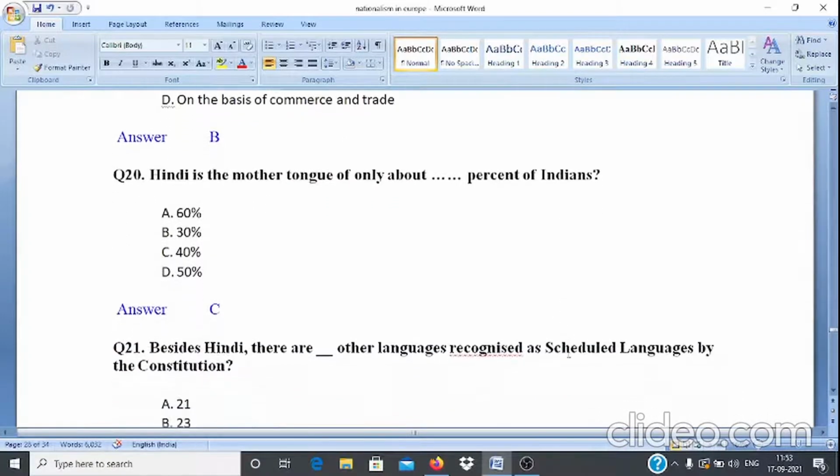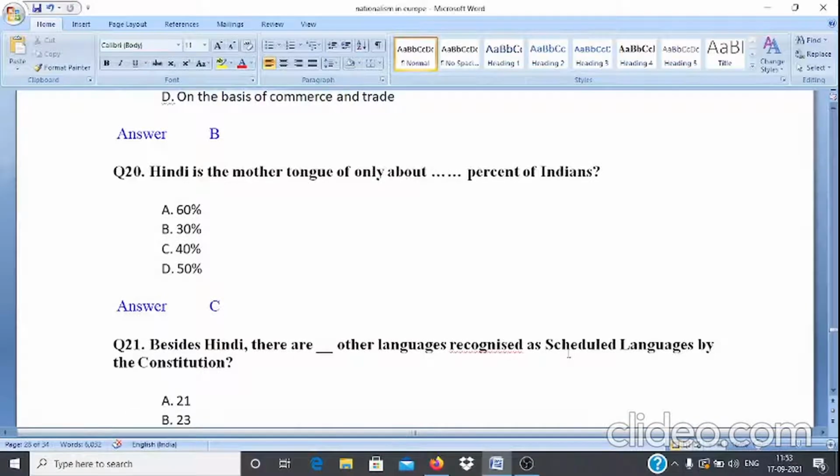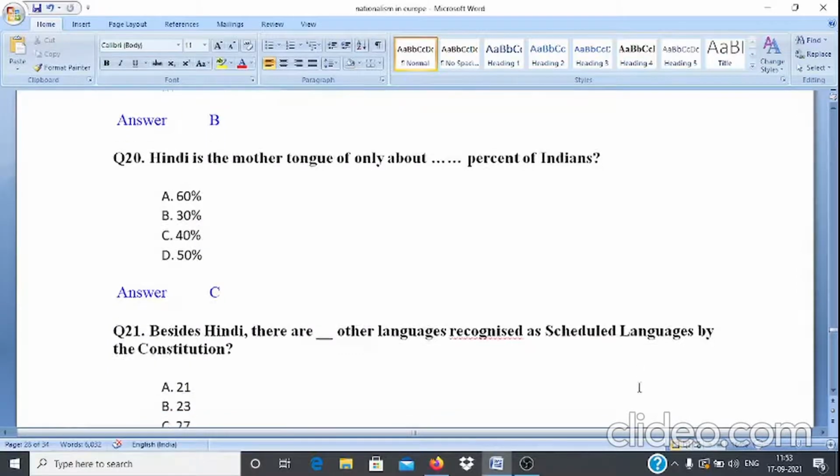Question number 20. Hindi is the mother tongue of only about dash percent of Indians. Options are A 60%, B 30%, C 40%, D 50%. And answer is option C.